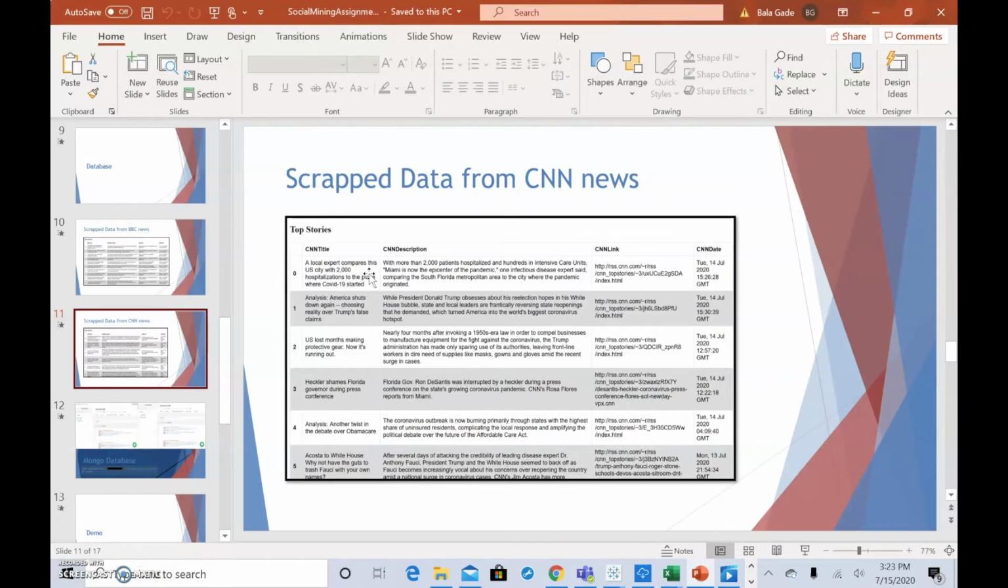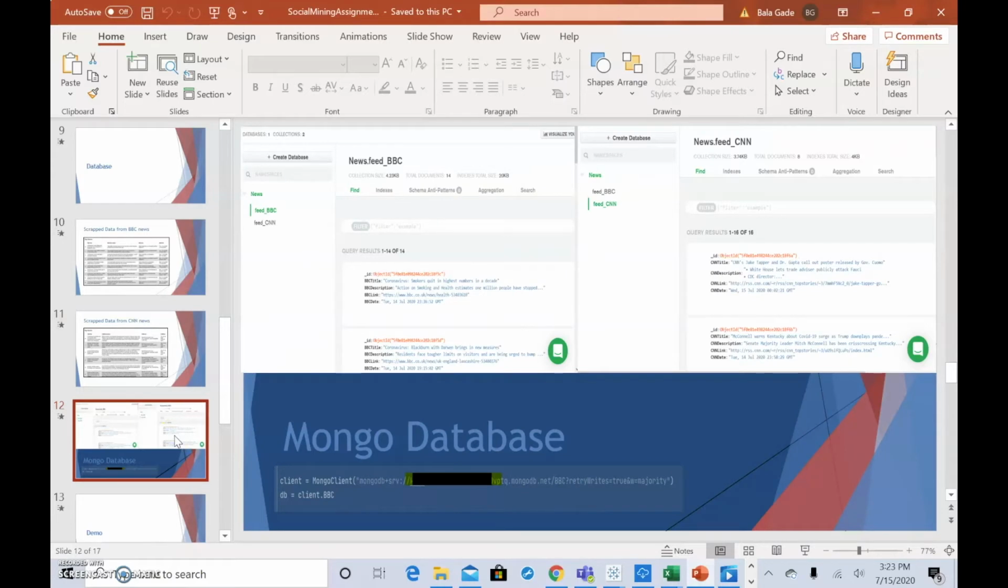After scraping the data, we have used MongoDB as our destination database. First we created a database named news, and then we used two data frames, feed BBC and feed CNN, to store the news articles from BBC and CNN. For each article, it generates a unique ID.